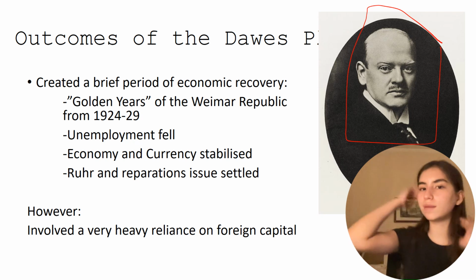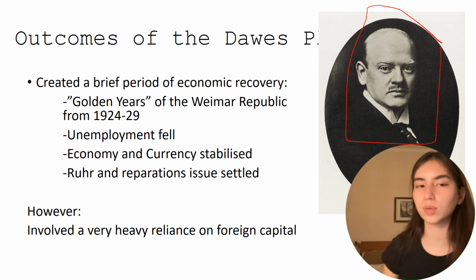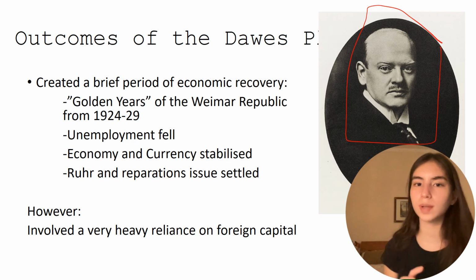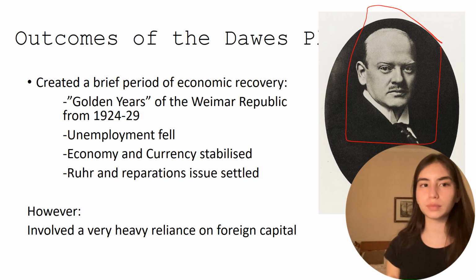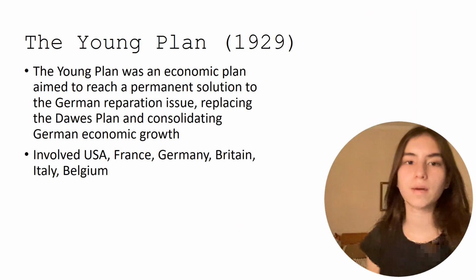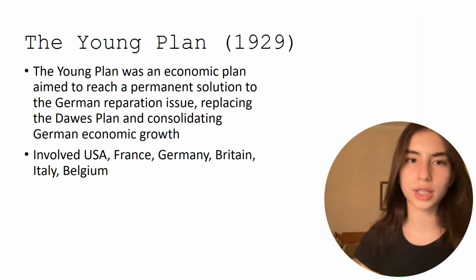However, importantly, which we'll see in the next couple of slides, is that they involved a very heavy reliance on foreign capital. As I mentioned before, part of the Dawes Plan was an $800 million loan from the US to Germany. And this all doesn't work out great. We can see the same thing for the Young Plan as well, but this doesn't work out too great, as we see when the Great Depression comes. So now on to the Young Plan of 1929.